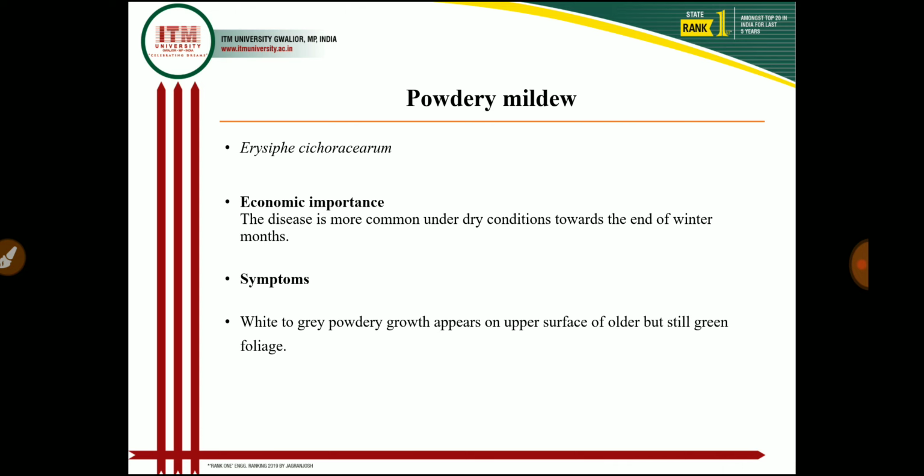In symptoms, a white to greyish powdery growth appears on the upper surface of the older leaves, but some leaves remain green, and occasionally powdery growth we can see on the stem as well as the bracts. As the plant matures, black pinhead size cleistothecia we can see in the white mildew area, and the affected leaves curl, become chlorotic, dry, and defoliation of the leaf also occurs due to the powdery mildew pathogen.